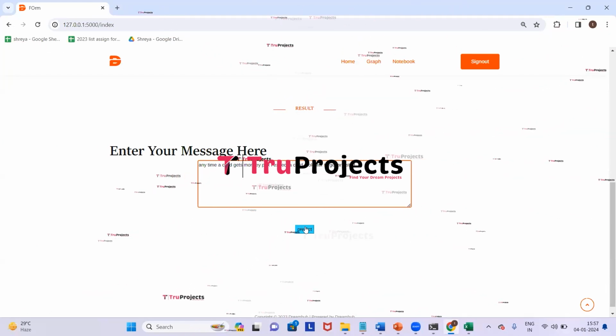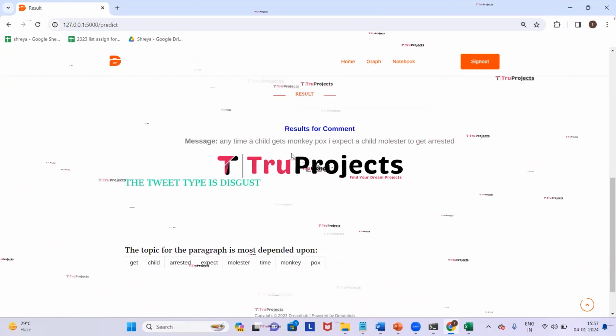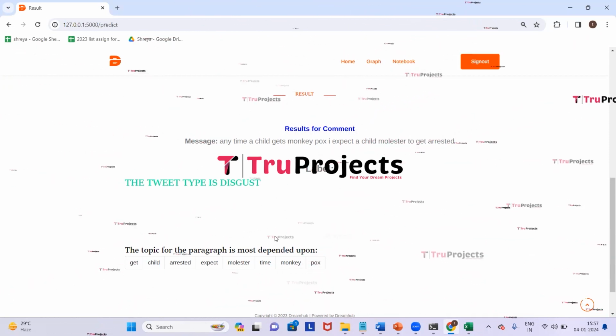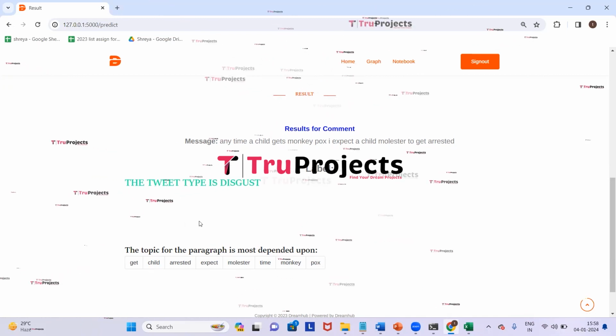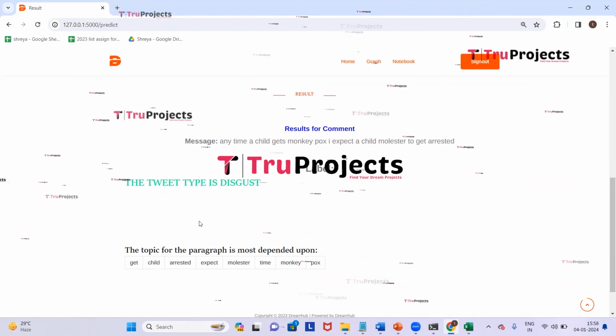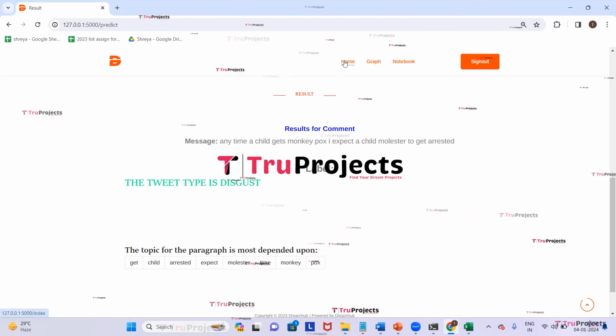I gave the message here. Click on predict. Here we got the prediction as the tweet type is disgusted, which means this particular message belongs to disgusted sentiment and the topic for the paragraph is most dependent upon these words. From the prediction and the message, we can understand that people are disgusted about the monkeypox disease. Now click on home. We will give the other message.